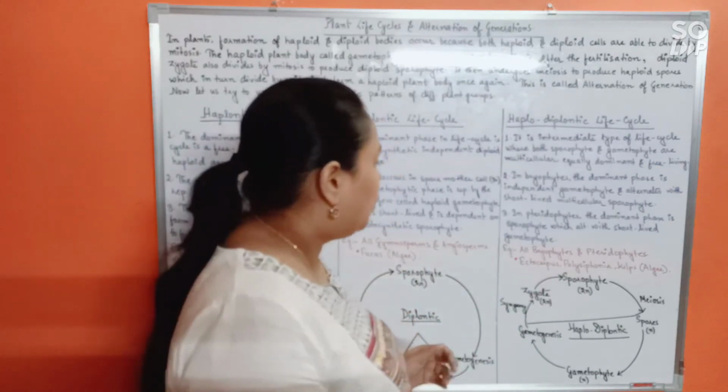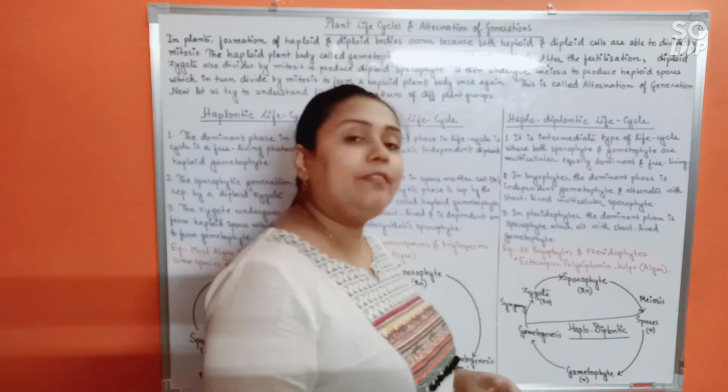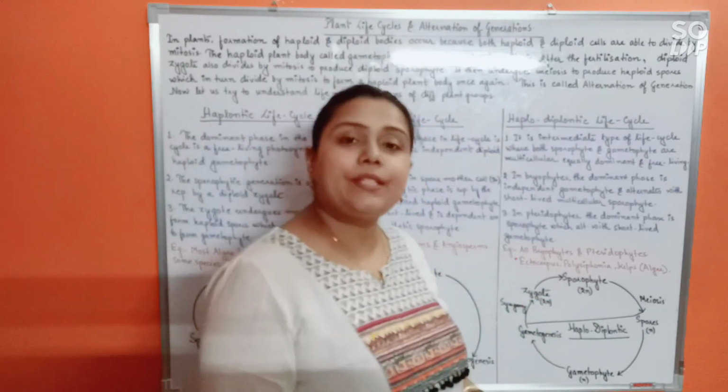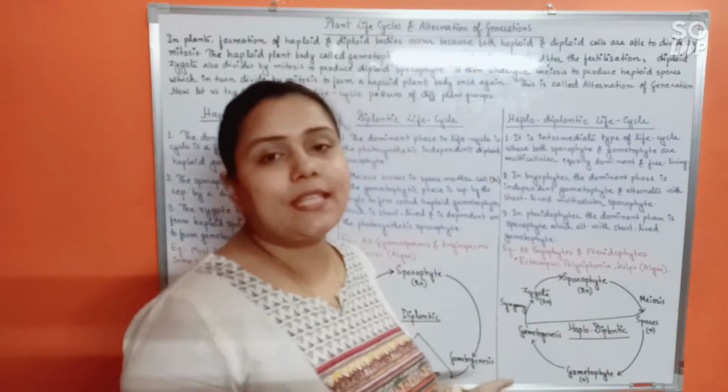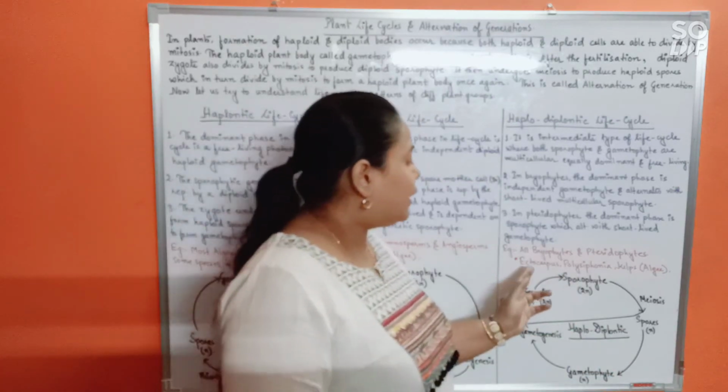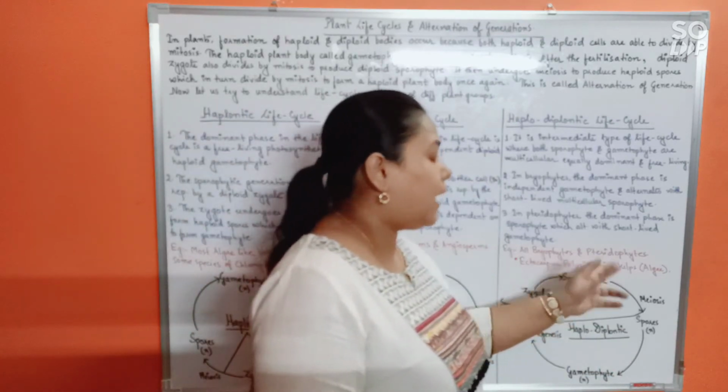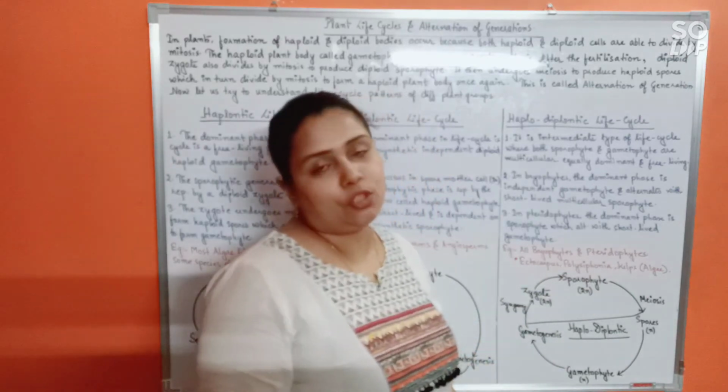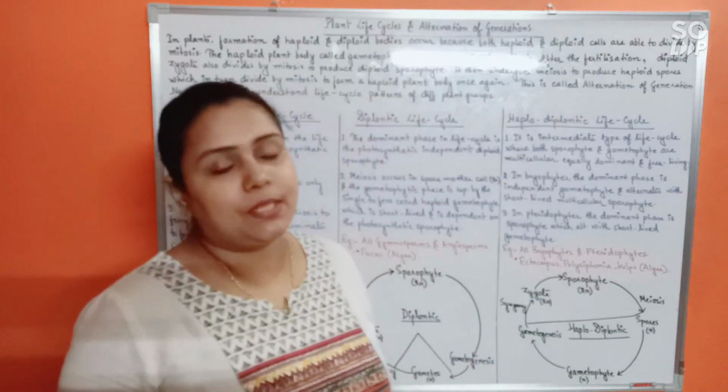Fine. So example of course would be all bryophytes and pteridophytes and there are few exceptions among algae again in this category as well. That is Ectocarpus, Polysiphonia, kelp among algae would show haplodiplontic life cycle.